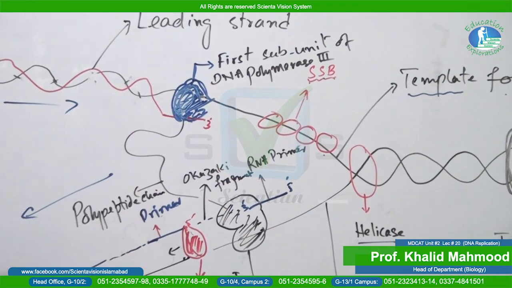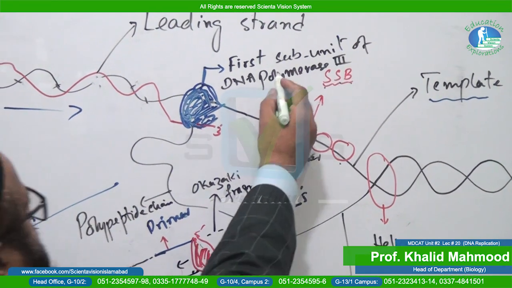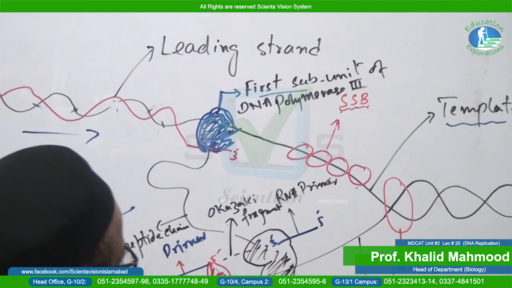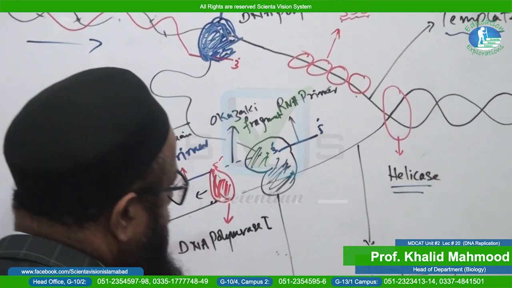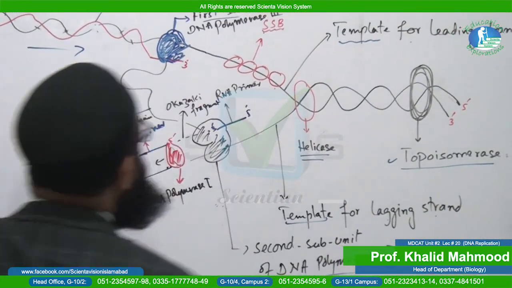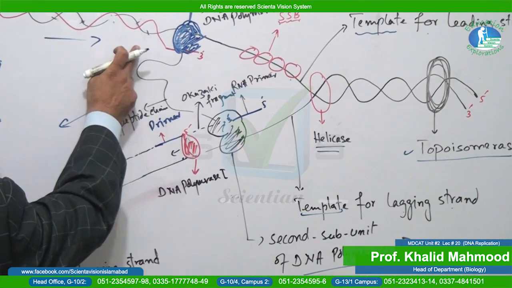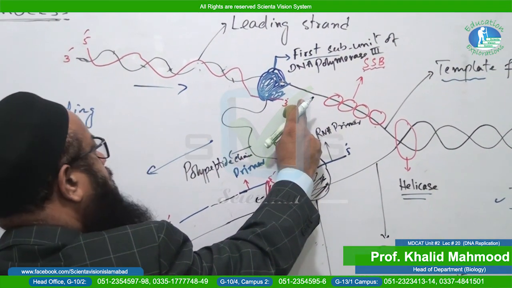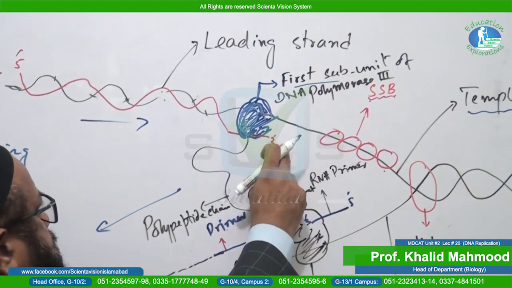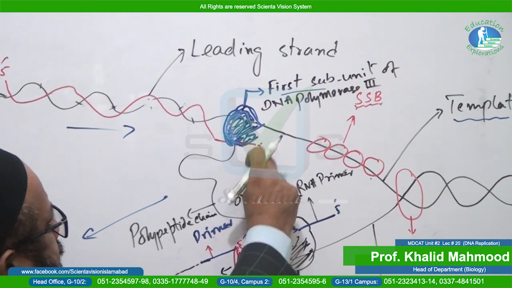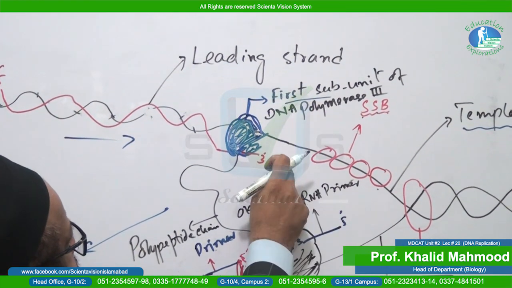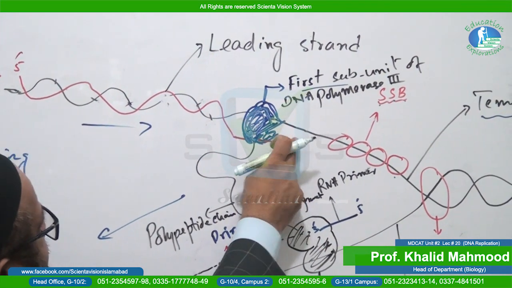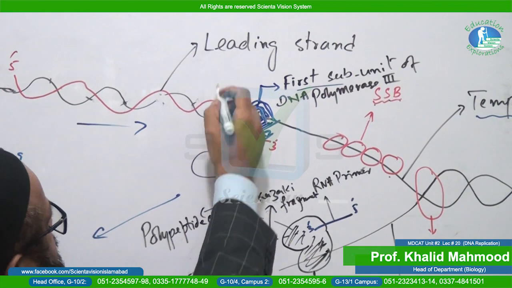In this diagram, students, you can observe that this one is the first subunit of DNA polymerase 3, and this one is the second subunit. So the first subunit is attached with which strand? This is a very important point to be noted from the MCQ point of view: the first subunit is attached on the template for the leading strand, and it is responsible for the formation of what?